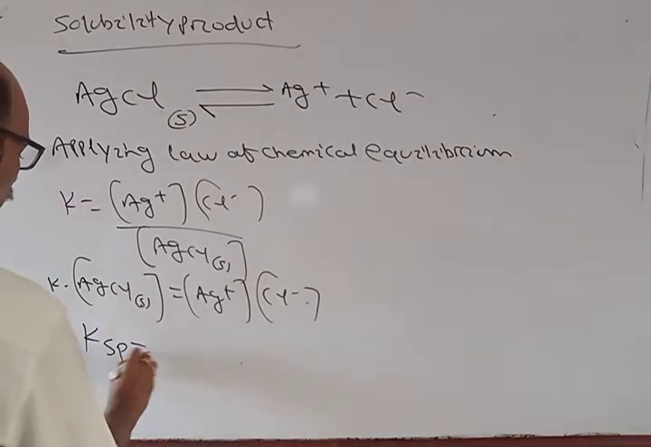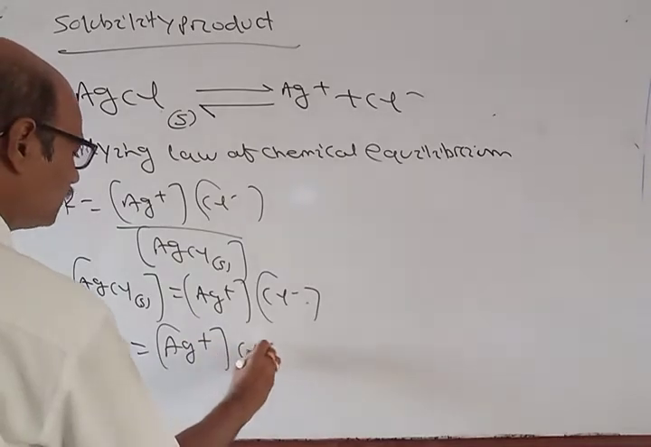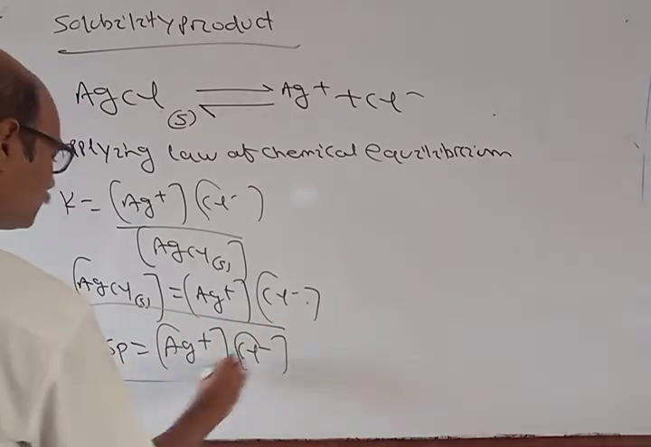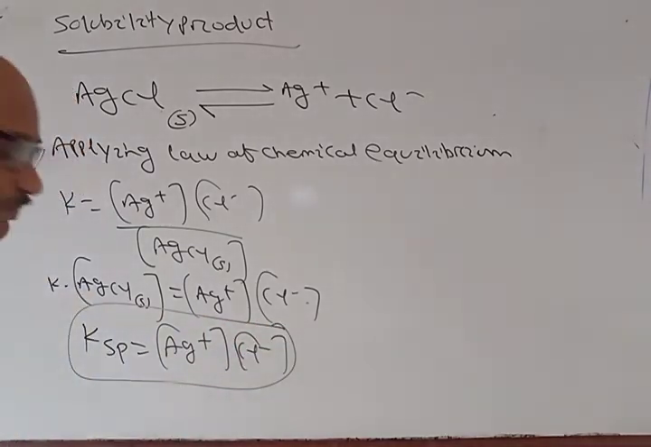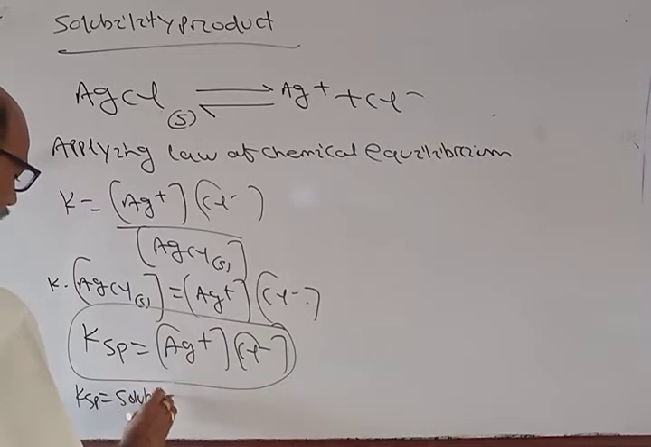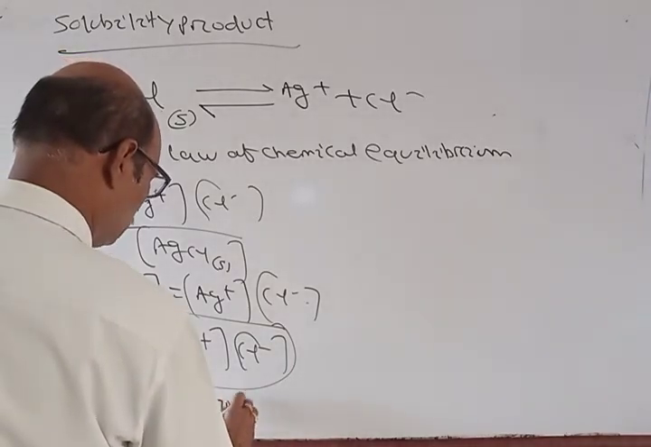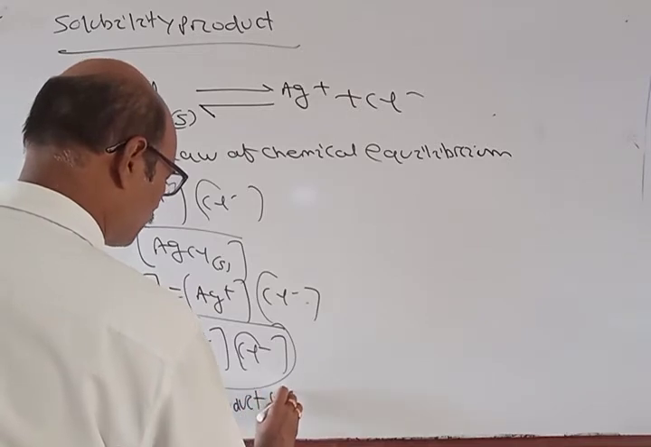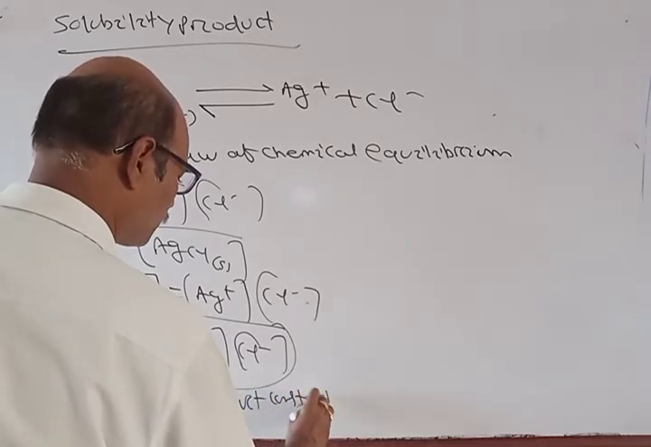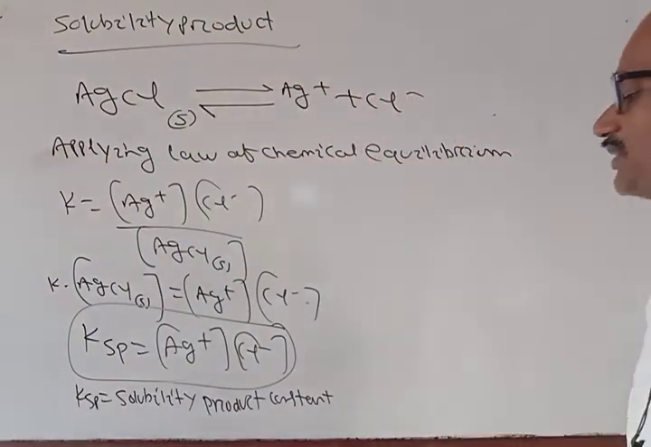we can take another constant called KSP, which is equal to Ag plus and Cl minus. So here this KSP is called the solubility product constant. So Ksp is equal to Ag plus and Cl minus.